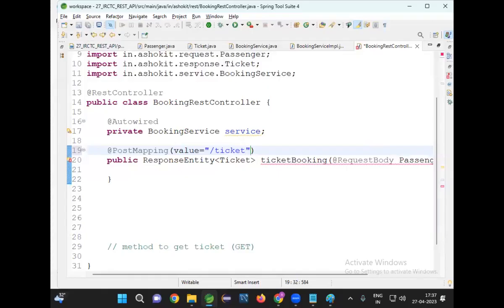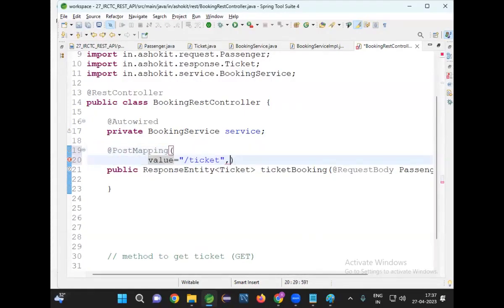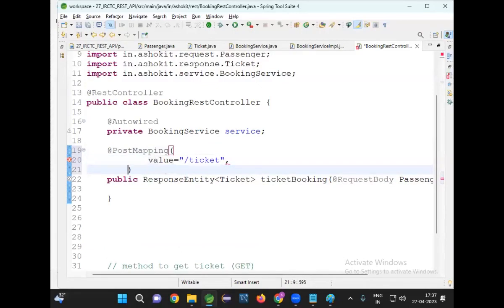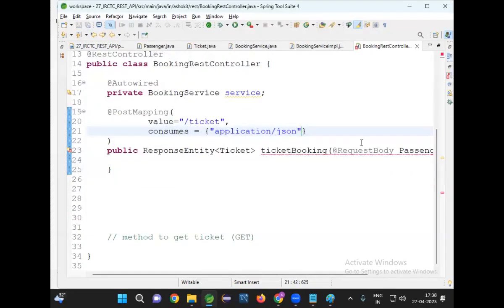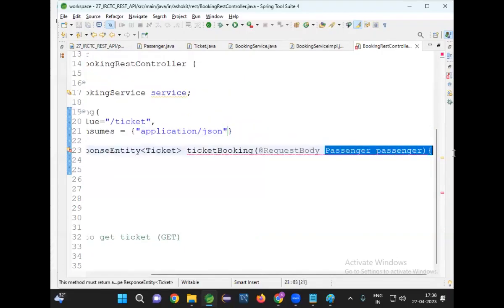Now it is going to consume data and it will produce data. Consumes is required and produces is also required. Why consumes? Consumes is equal to what? Only JSON. I don't want to go for XML, nobody is using that. Consumes is equal to JSON. That means passenger data should come in JSON format.